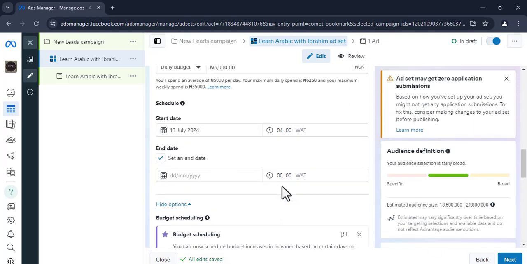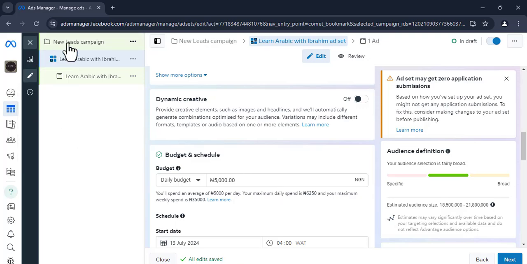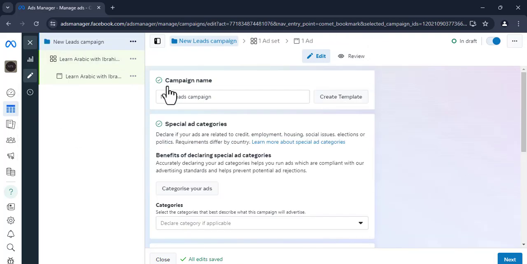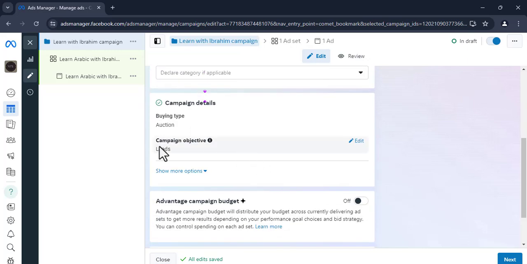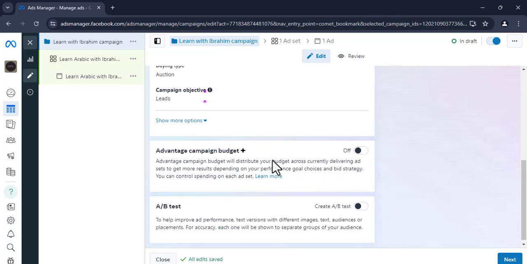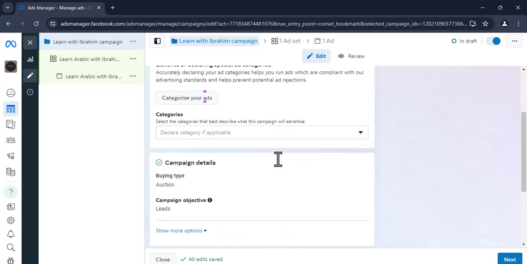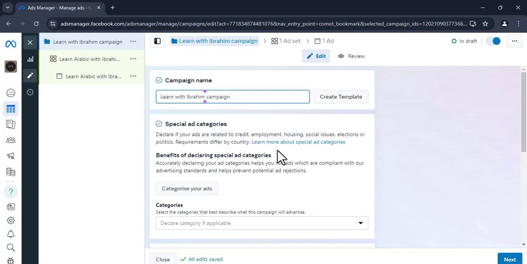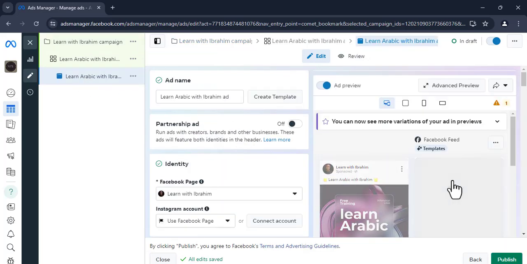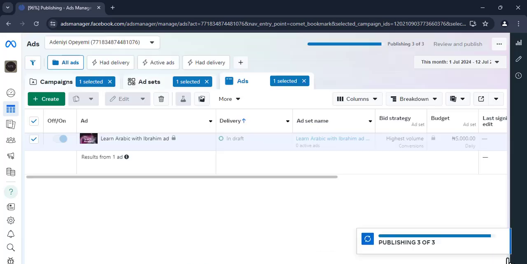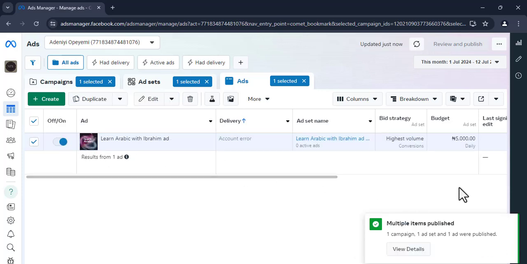Once I'm done with my ad set, the next thing is to come to my campaign. As for my campaign, I'm going to also call it Learn with Ibrahim, and the objective is correct, leads. And with this, I have everything set up. So what I'm going to do now is come down back to the ads, and this time I'm going to click publish. So as you can see, my ad has been set up.